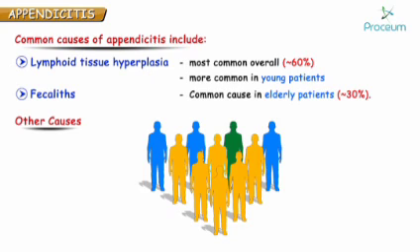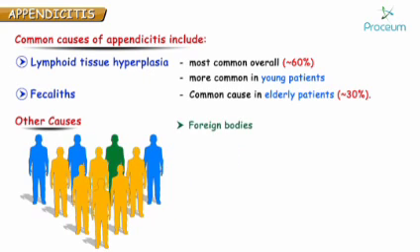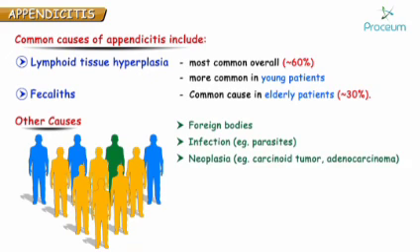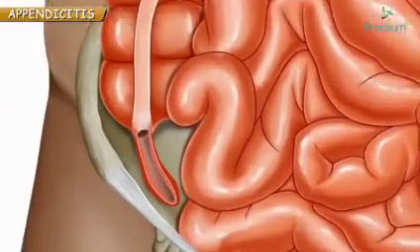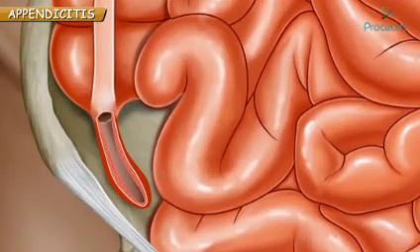Other causes may include number 1, foreign bodies, number 2, infections, for example, parasitic infections, number 3, neoplasias like carcinoid tumor and adenocarcinomas. Now let's understand lymphoid tissue hyperplasia and fecolith in a detailed manner. Lymphoid tissue is a dense collection of lymphocytes. The lymphoid tissue grow with the age. In appendix, they reach their maximum size in adolescence. Now that's normal physiology.